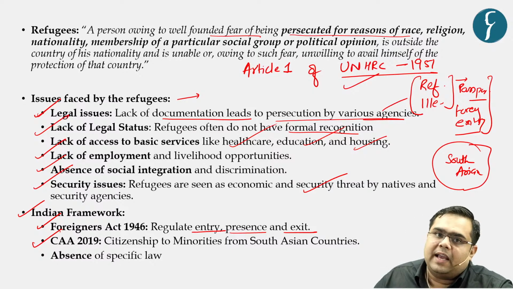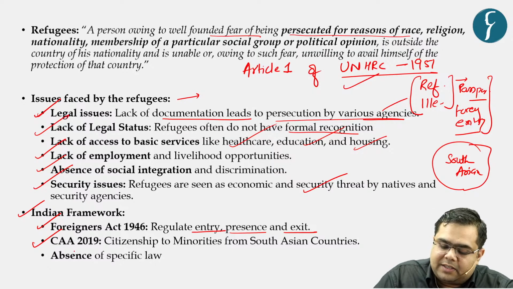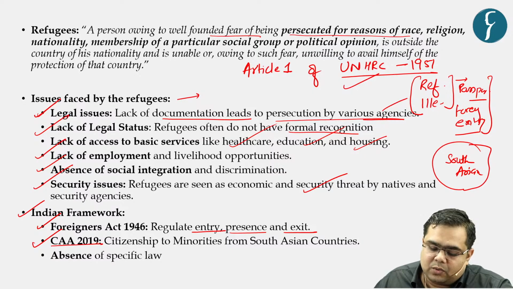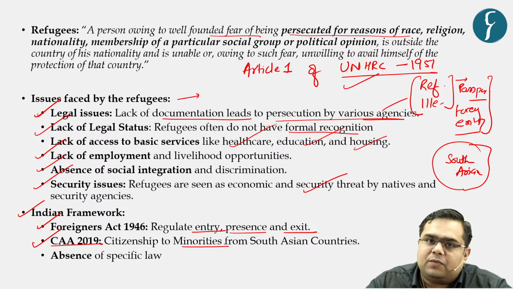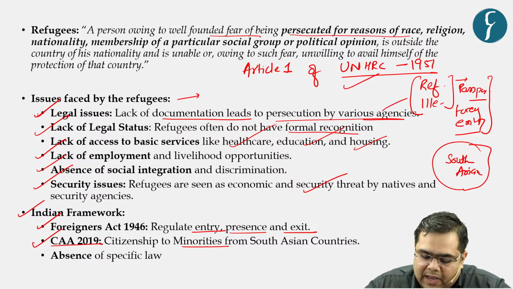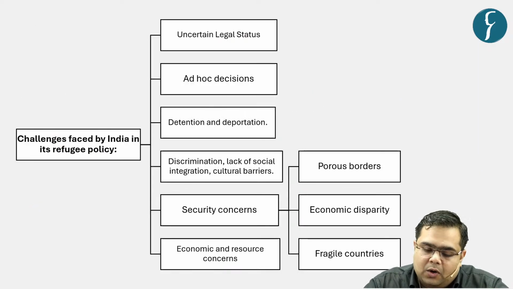In the past, we have had our experiments with legislation such as the Citizenship Amendment Act 2019, but this was very specific to providing citizenship to minorities of South Asian countries. However, we do not as of now have any kind of comprehensive and specific law.